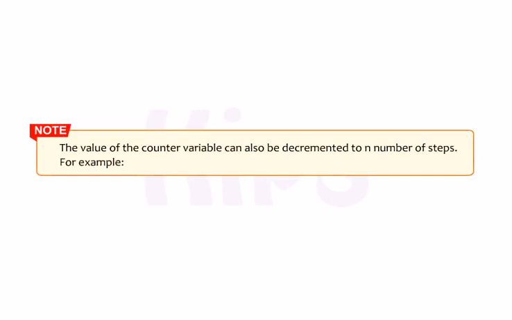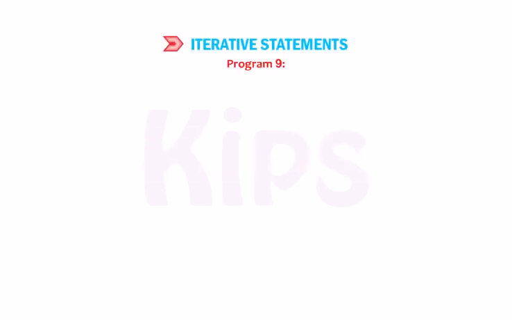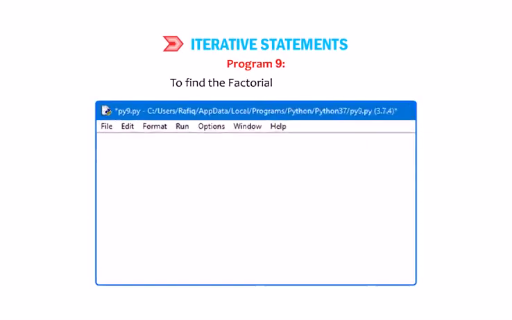Students note that the value of the counter variable can also be decremented by n number of steps. For example, for I in range(20, 10, -3). Program 9. To find the factorial of a number.